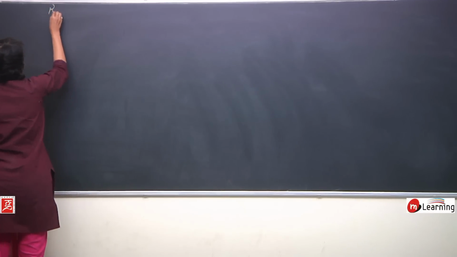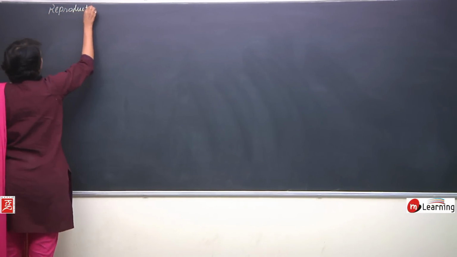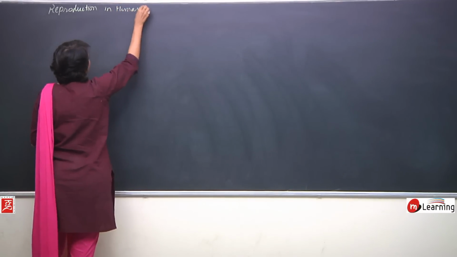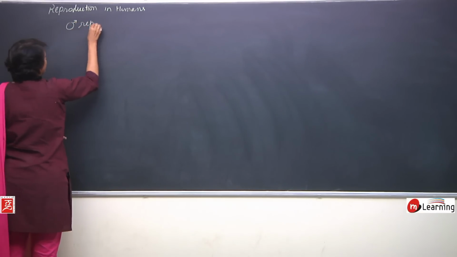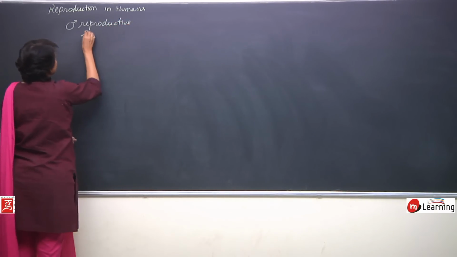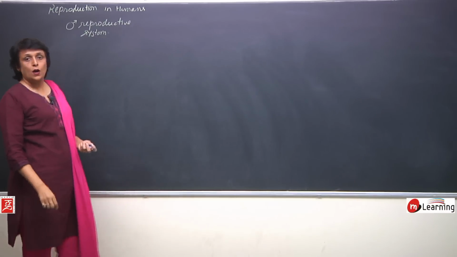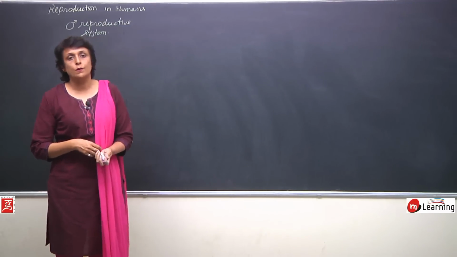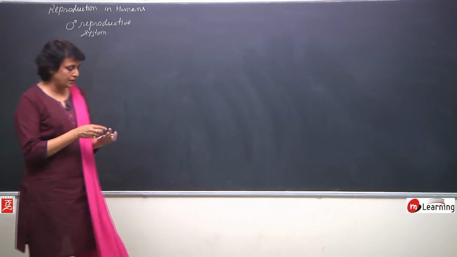So, in this chapter of reproduction in humans, we are talking of the male reproductive system. Hormonal control, that means which hormones are required for the functioning of this male reproductive system.